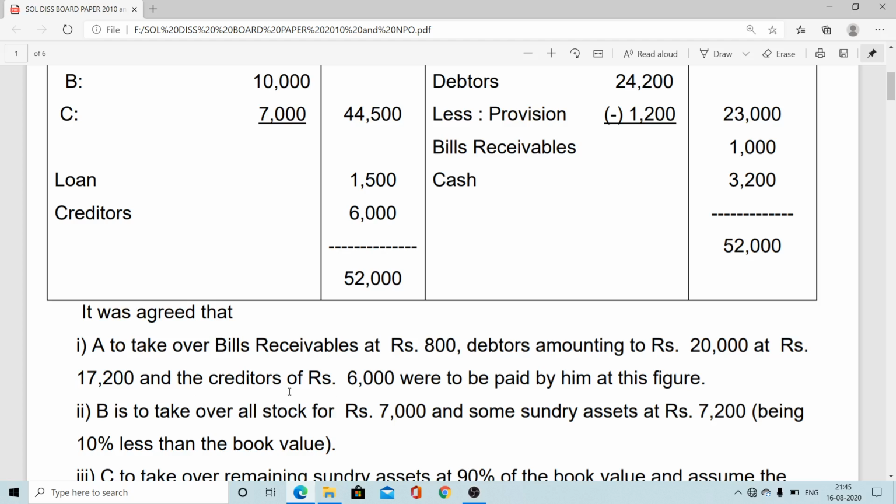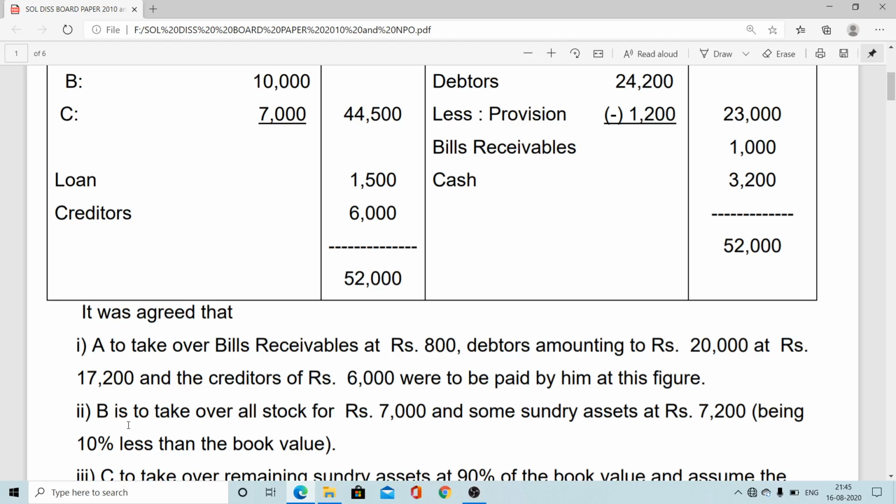In the same way, some liability is also taken over by Mr. A, the first partner, that is the liability related to the creditors. Creditors' value is 6,000. He is taking it at that value only. So here book value as well as agreed or takeover value is the same. So no problem here, we can pass the entry easily. Realization account debit to A's capital. When a liability is taken over, then reverse entry: capital will be credited because benefit is given. Capital ultimately, indirectly, will increase. Now this is all about A.